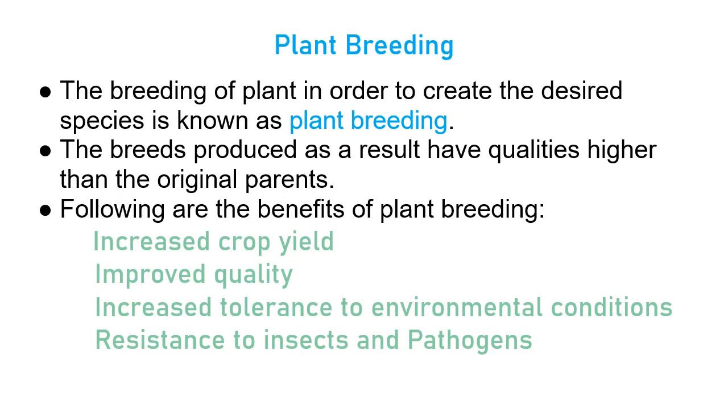So the first part of it comes the plant breeding. The breeding of plants in order to create the desired species is known as plant breeding. Earlier, as I talked about animal husbandry, in which I talked about cross breeding, that means you pick the plants you want as parents and then you get the offspring which has the best qualities of both the parents.